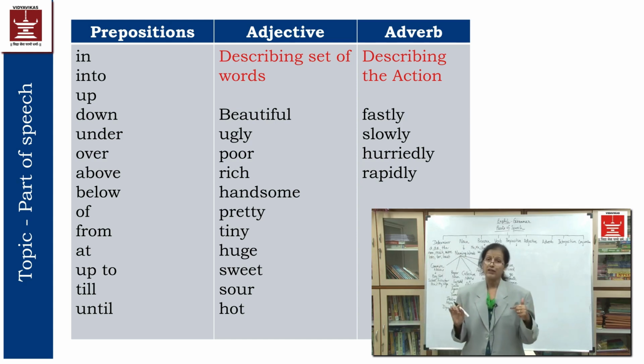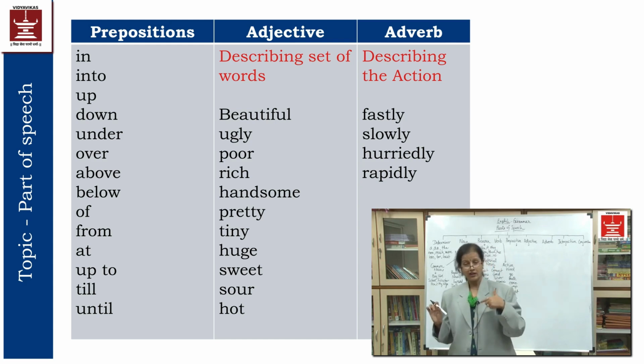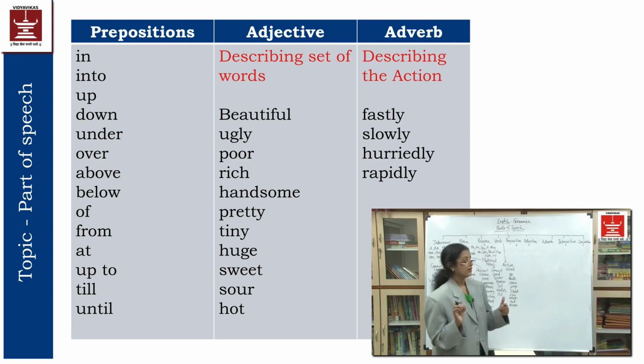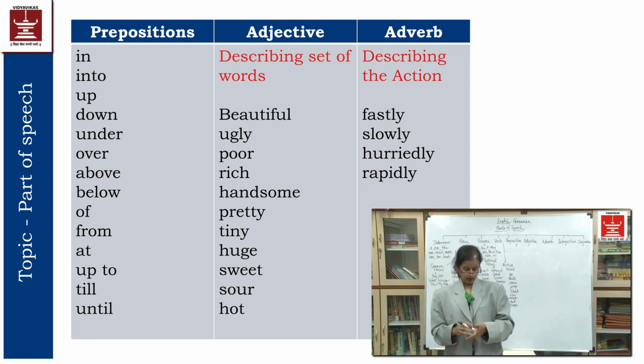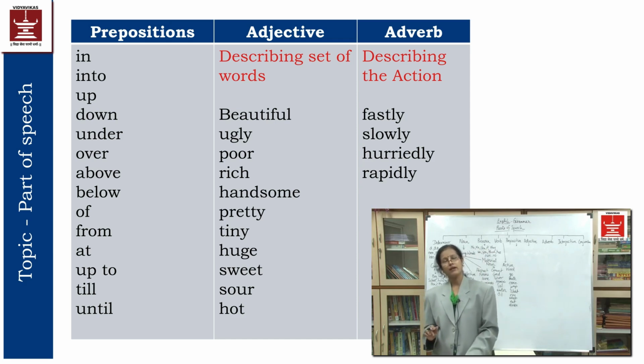The river flows under the bridge. Under the bridge. Understood? I have kept the chalk near the book. I have kept the pen in the book. So, in is the preposition.